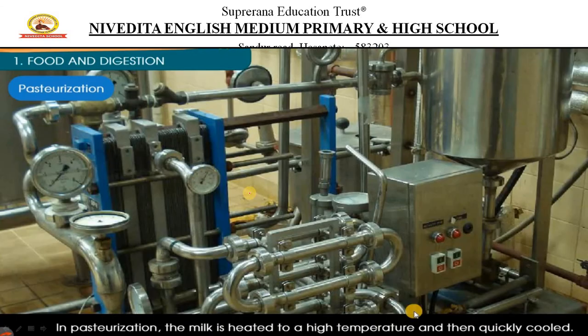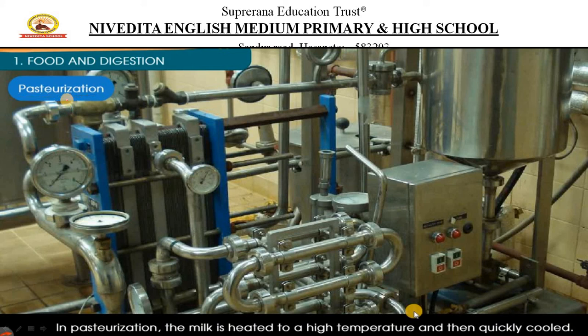Now let us come to milk. How can milk be preserved? Pasteurization, children, very important. The milk that you see in the packets that come to your home in the morning, on that packet it will be written pasteurized, double toned, single toned. If you read that packet, it will be written, so don't forget to read it.